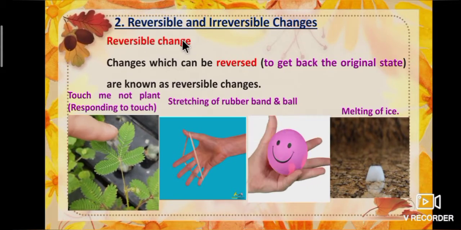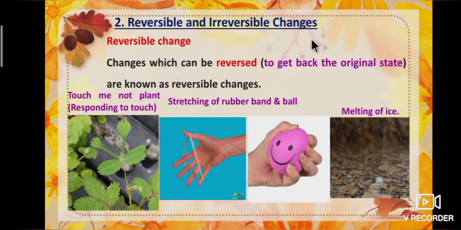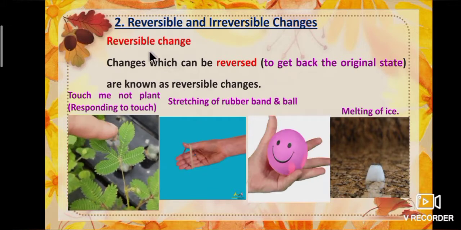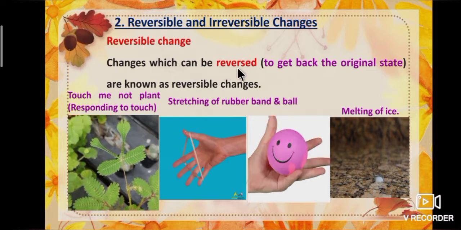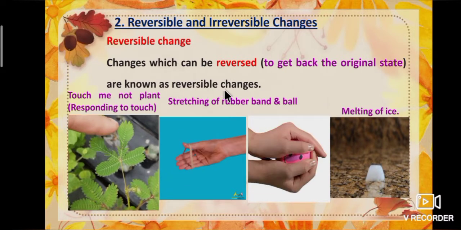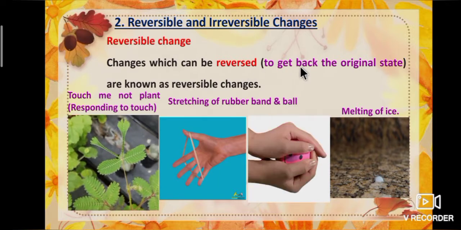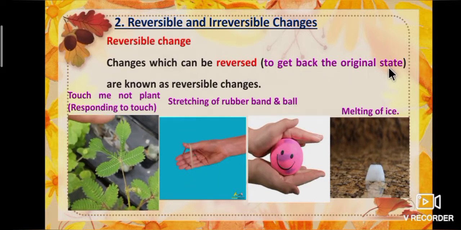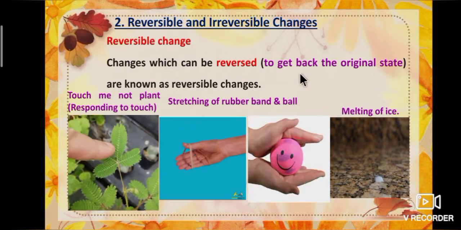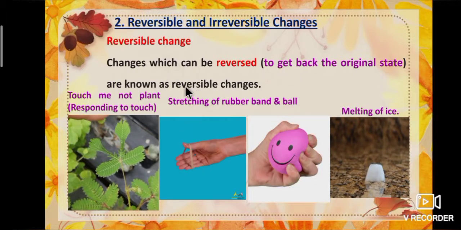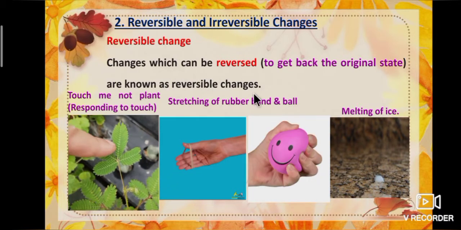Now we are going to learn about reversible and irreversible changes. First one, reversible change. Changes which can be reversed are known as reversible changes. Reversed means to get back to the original state. Once again I repeat, changes which can be reversed are known as reversible changes.